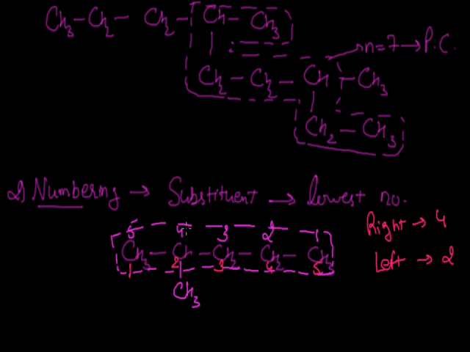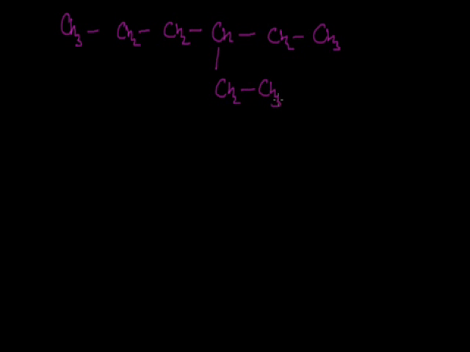Since the rule is the substituent should get the lowest number, the numbering will start from the left hand side, and this will be the correct way for the numbering. If we apply this numbering of alkane rules to the given structure, where the CH3 group is connected with CH2 and another CH2 group is connected with the CH group, CH2 single bond CH3. At the third position, we have a branch of CH2 single bond CH3.